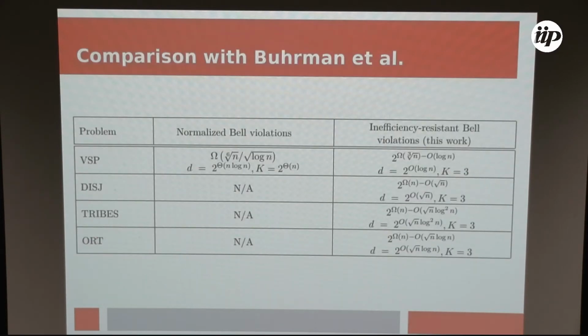Well, this is just a comparison with the previous construction that I told you. What the important thing is that we have a constant number of outputs. It really doesn't matter the amount of the violation because these are different Bell inequalities, but I guess the more important point is that we get unbounded violation for constant number of outputs, and that our construction applies to functions studied in the literature for which the gap between classical and quantum communication complexity is smaller than quadratic.